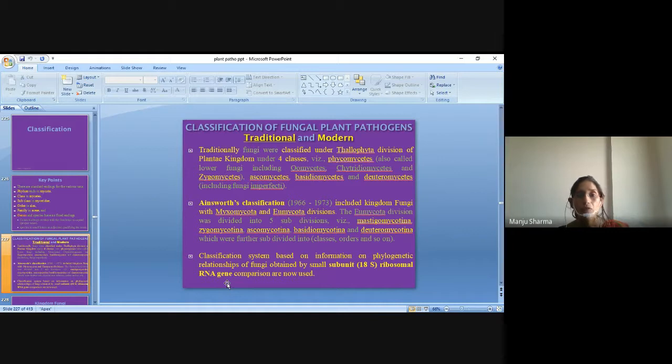Classification systems based on information on the phylogenetic relationship of fungi, obtained by small subunit, that is 18S, ribosomal RNA gene comparison, are now used.